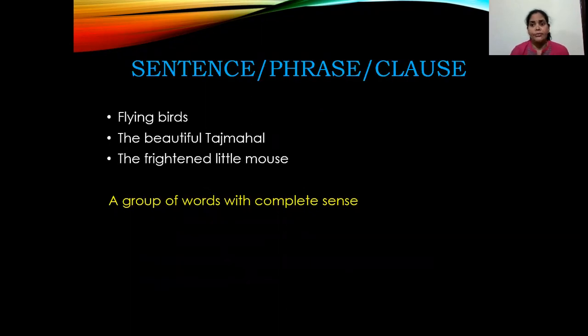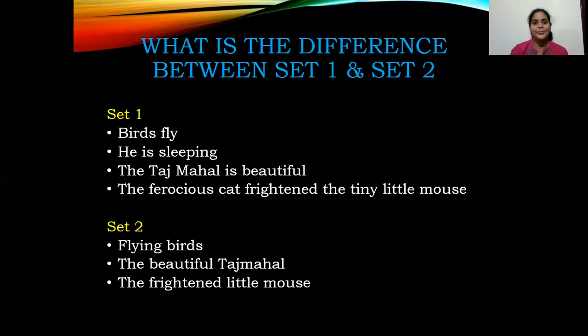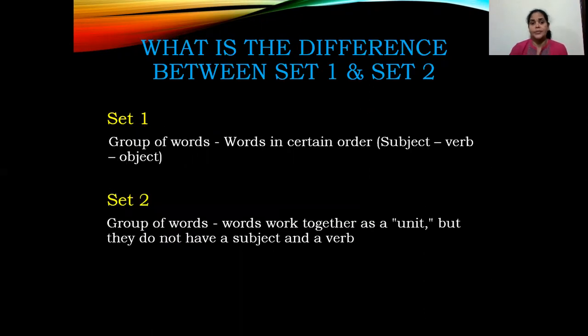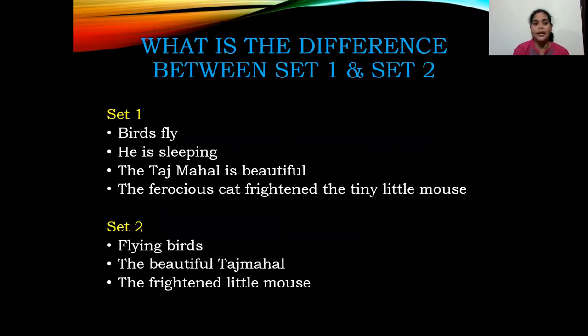The next set: flying birds, the beautiful Taj Mahal, the frightened little mouse. A group of words which also have a complete sense. Do you agree with me? Yes. Then what's the difference between set 1 and set 2? Both the examples, just give a glance. Moving ahead. The difference is set 1 is a group of words in certain order: subject, verb, object.